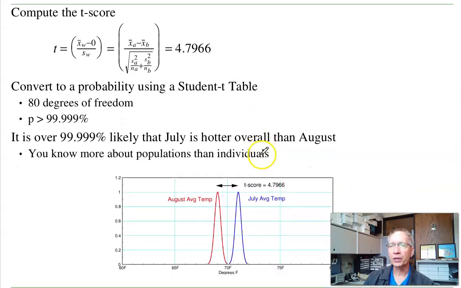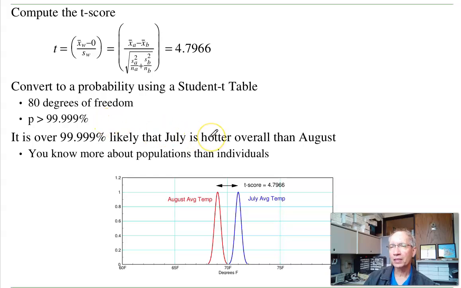Now find the t-score. How far is the mean of w from 0 relative to its standard deviation? It's 4.79 standard deviations away. Go to a t-table with 80 degrees of freedom. T-score is 4.79. I get 99.999%.